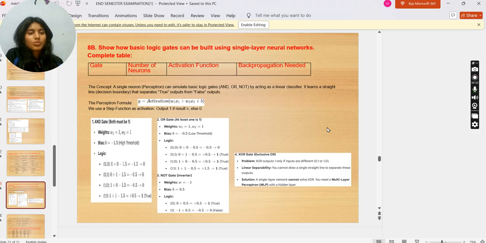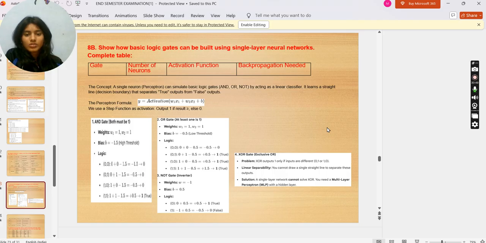AND gate: both must be 1, so logic would be 1 is true. OR gate: at least 1 is 1, so logic would be 1 is true. NOT gate, inverter: logic would be 0 gives 1 and 1 gives 0.